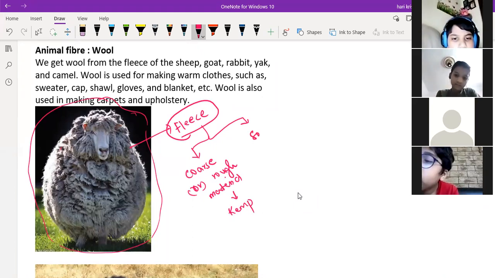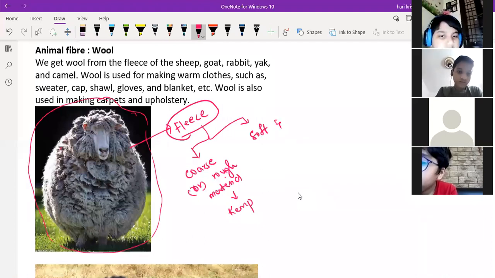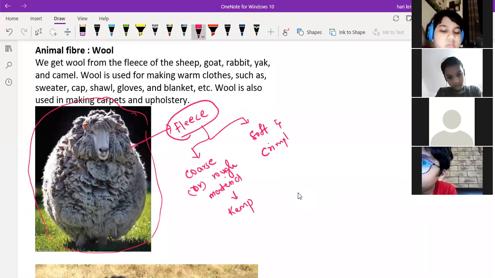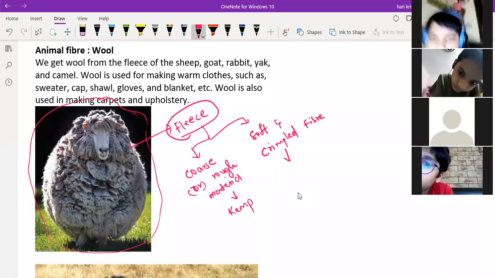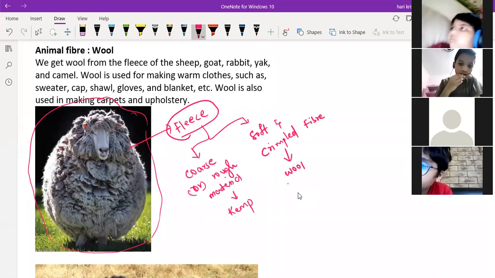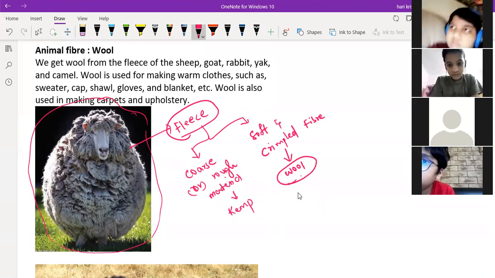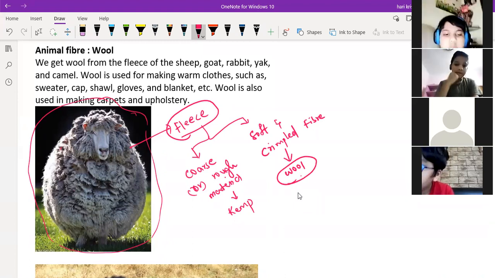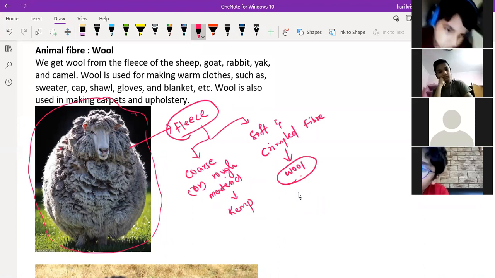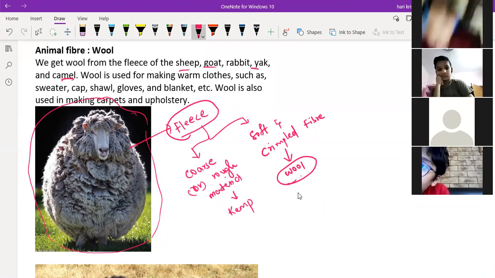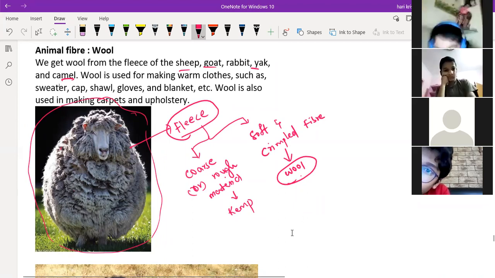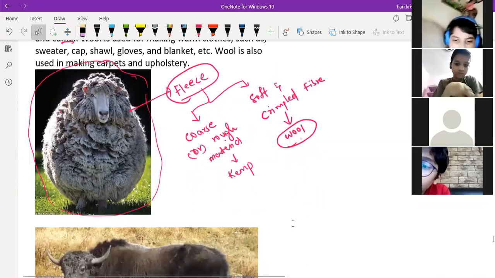Another one is a soft and crimped fiber. Soft and crimped fiber. That is called wool. So we'll get the wool from the fleece of the sheep, goat, yak, and the camel. About the processing and all, we'll discuss afterwards.